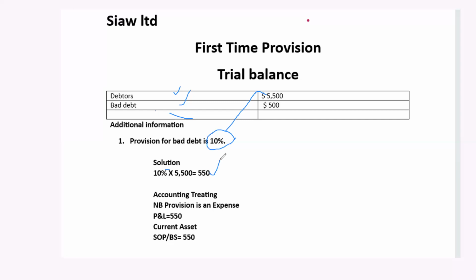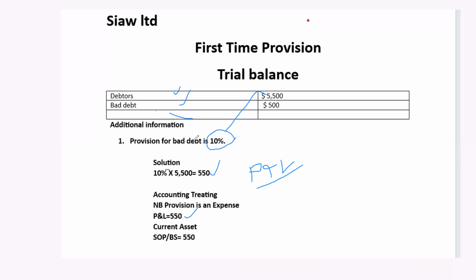And in accounting, we have where expenses are supposed to go. When I'm preparing my profit and loss account, I match my revenue against my expenses. So this expense will go to the P&L, profit and loss, because I want to know my profit. As part of my expenses like salaries, wages, stationery, light and heating, electricity, I add provisions for bad debt. So the 550 will go to P&L.